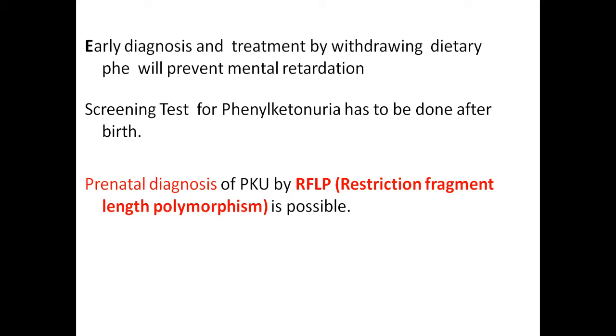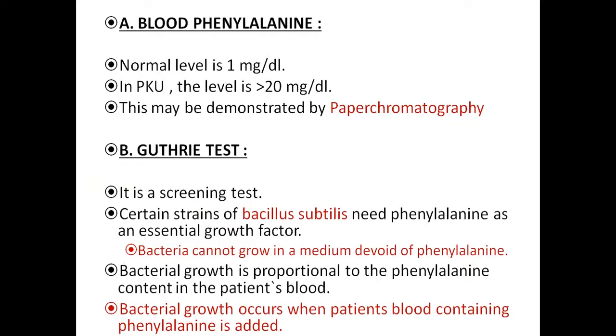Early diagnosis and treatment by withdrawing the diet which contains phenylalanine can prevent mental retardation. So if it is observed very early and you remove phenylalanine from the diet, a special diet has to be prescribed for such children. Removal of phenylalanine from their diet can decrease the mental retardation of the child. A screening test for phenylketonuria has to be done after birth also. Prenatal diagnosis of PKU is possible by restriction fragment length polymorphism.